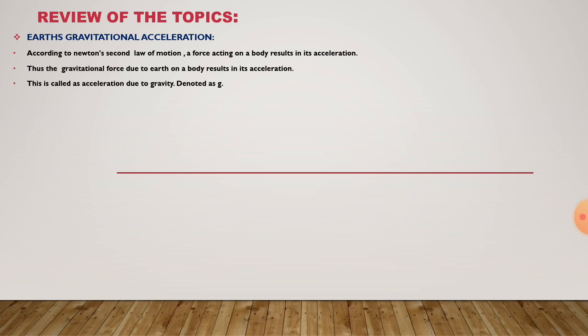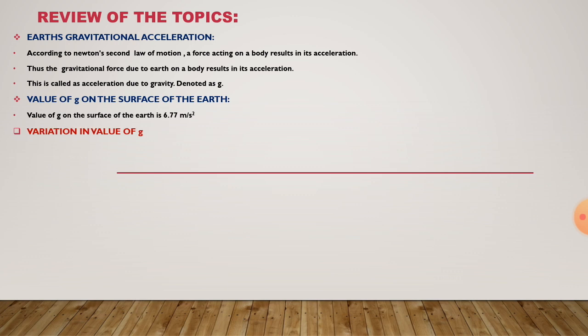Students, don't confuse between small g and capital G. Acceleration due to gravity is denoted as a small g. Then we have learned the value of g on the surface of the earth. So the value of g on the surface of the earth is 9.8 meter per second square. Remember this very carefully.